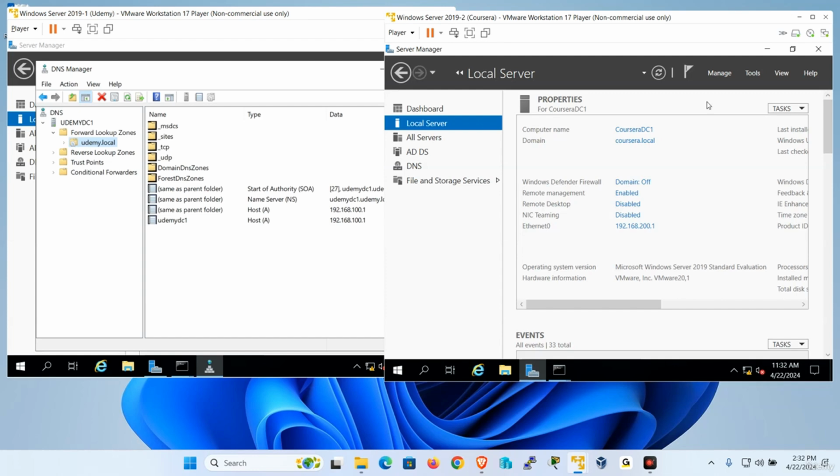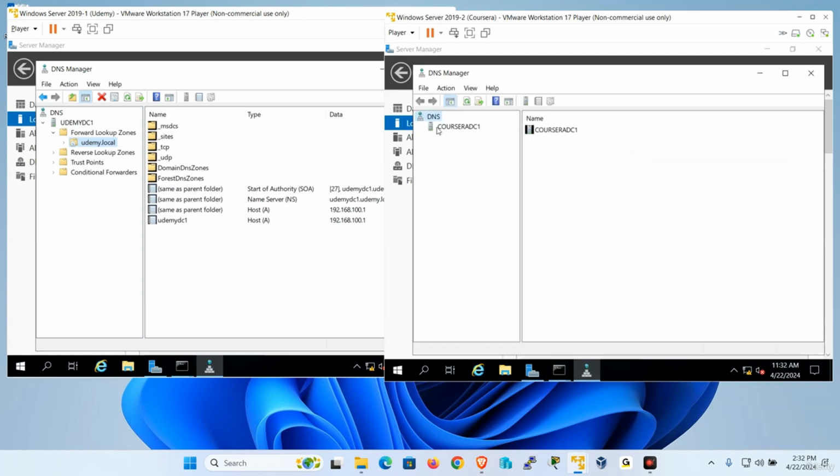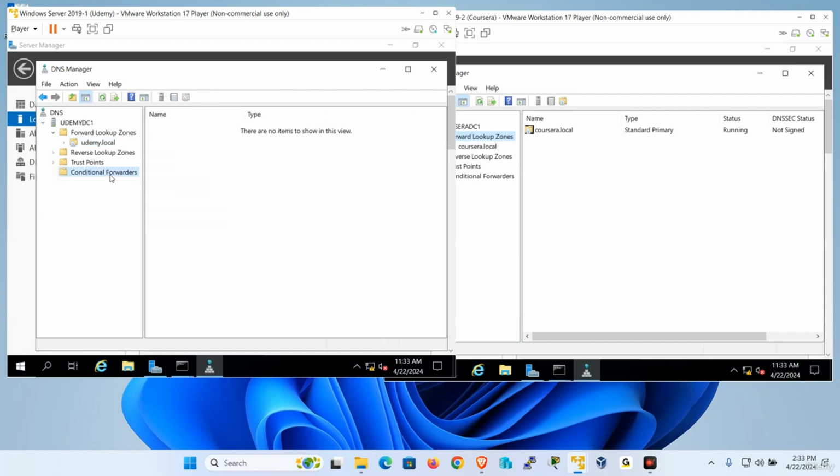And if I go to Coursera, if I go to Tools and I open DNS, I don't see anything about Udemy. I only see Coursera. What I could do to resolve domain names from one forest to another is to create something called a forwarder. Now, what is a forwarder? We're going to see that more when we cover DNS, but for now, I can tell you this, a conditional forwarder means I'm going to send a request to a DNS server that has information about the domain name.